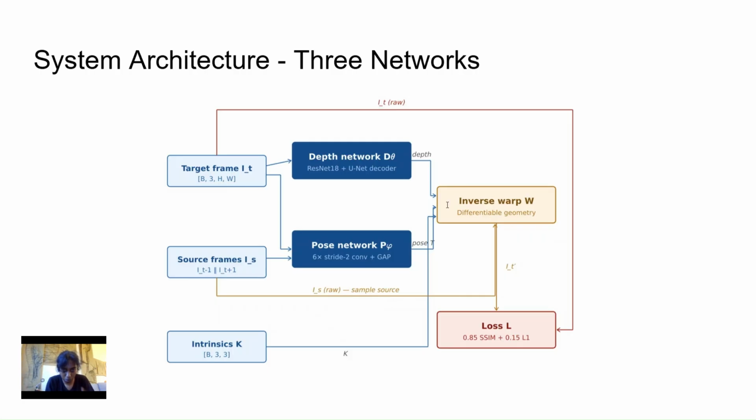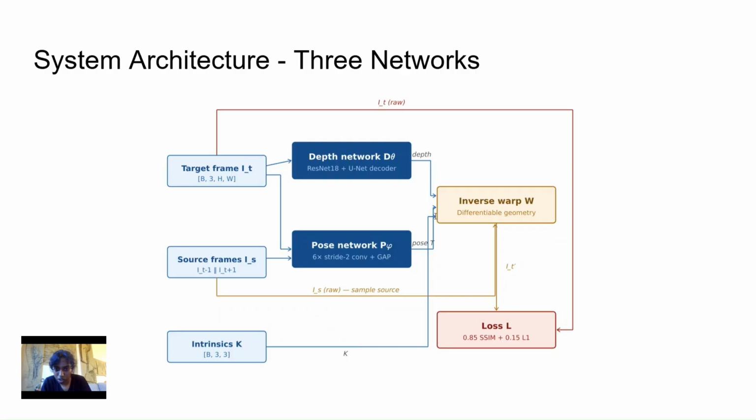The second blue block that I want to talk about is the pose network. So it takes two consecutive frames, the target frame and a neighboring source frame, and predicts how the camera has moved between them. So the prediction here is not in GPS coordinates, but rather a rigid body transformation. So a rotation and a translation that happens in 3D space.